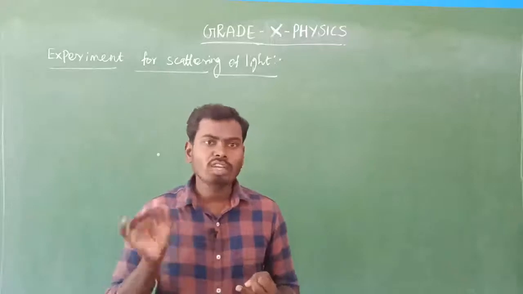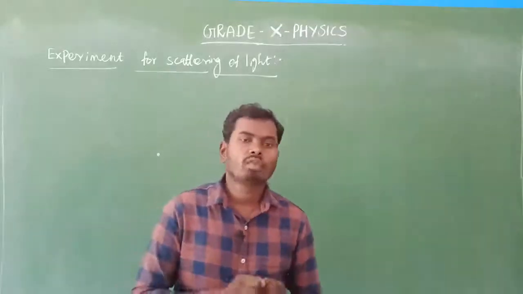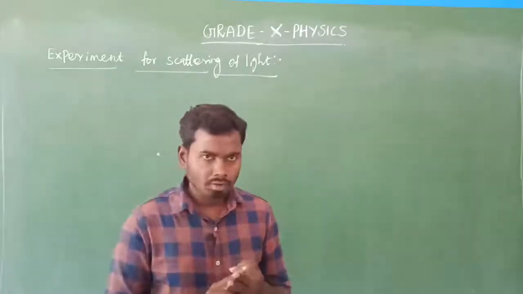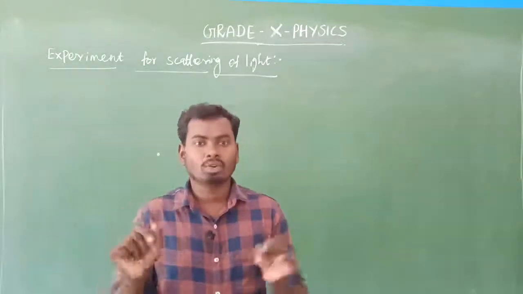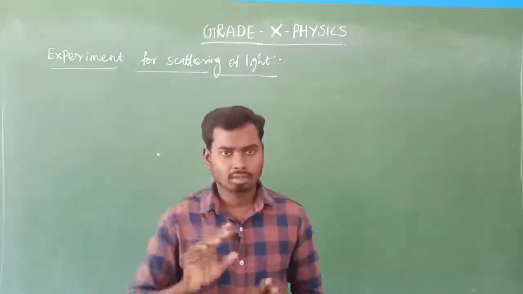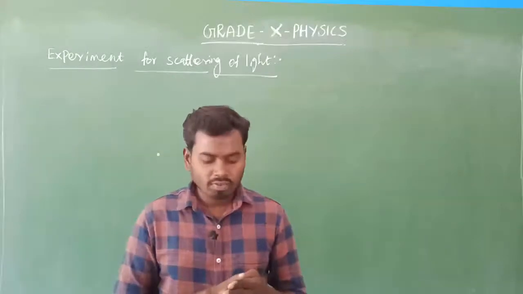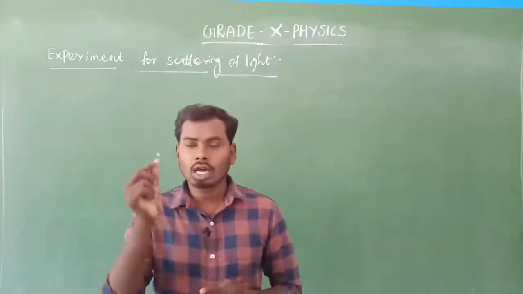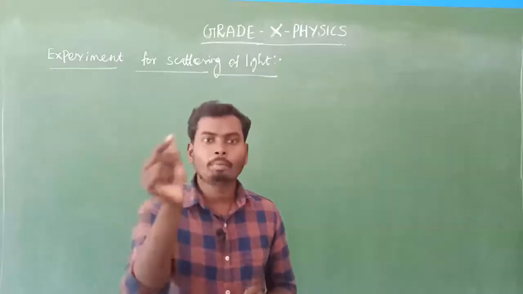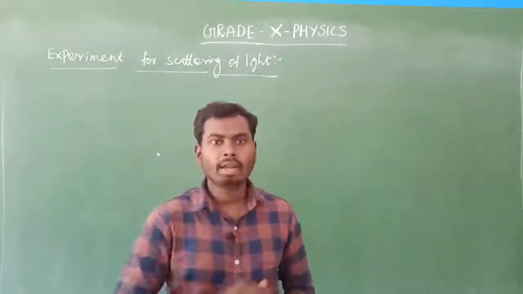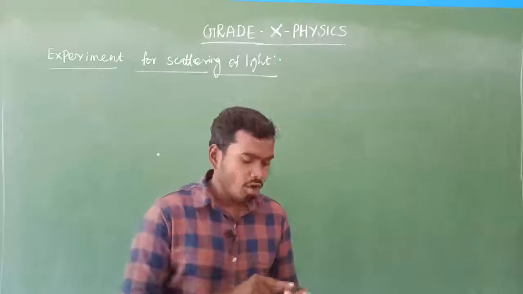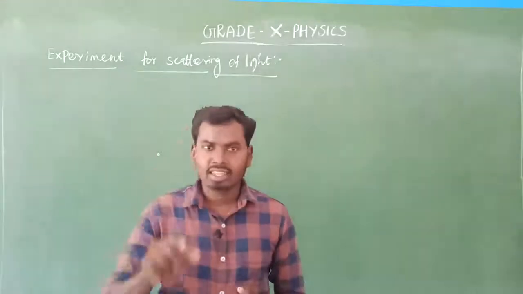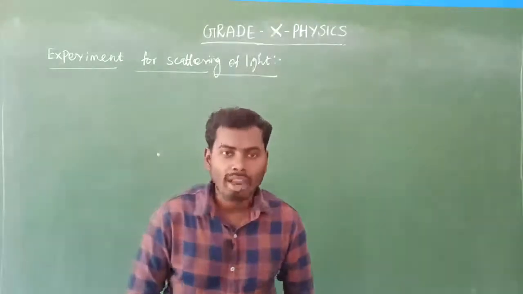Then two convex lenses and one transparent tank. Next, we need cardboard, that cardboard having a circular hole in its middle point. After that we need a screen, the white screen.